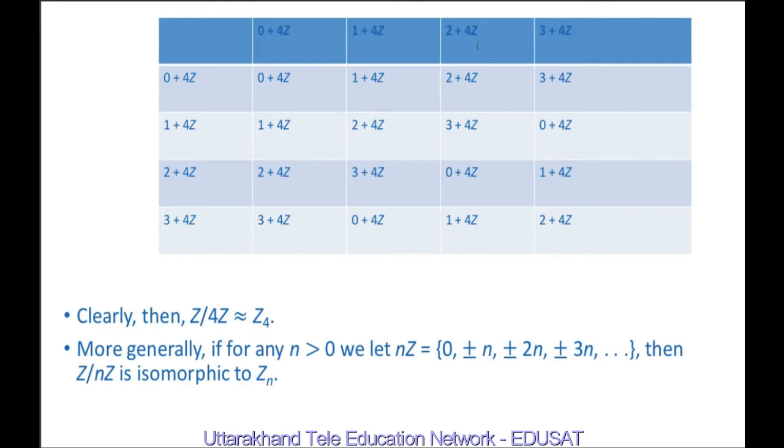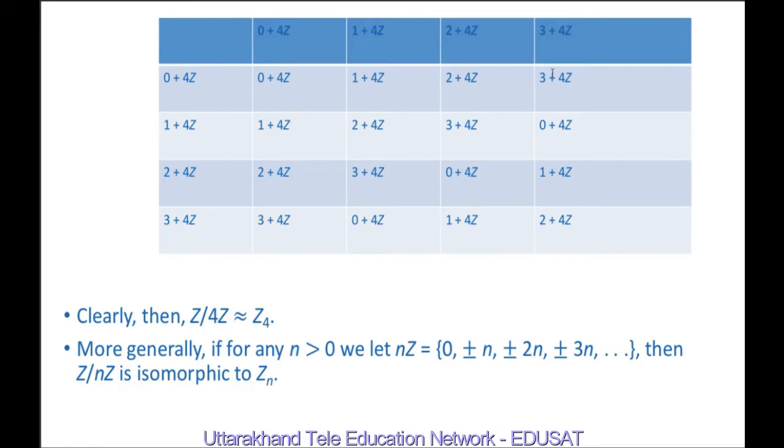3 plus 2 plus 4z is equal to 5 plus 4z, which is 1 plus 4 plus 4z, and this is 1 plus 4z. 4 plus 4z is nothing but 4z. 3 plus 3 plus 4z is equal to 6 plus 4z. This is 2 plus 4 plus 4z. 4 plus 4z is nothing but 4z. So here under addition operation, we have constructed the Cayley table.